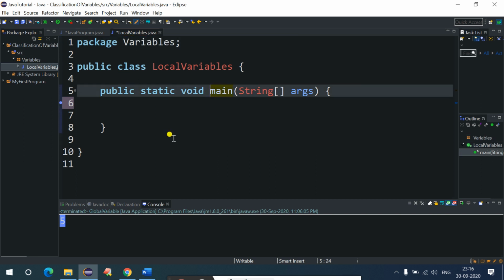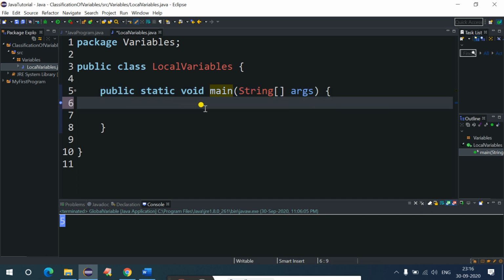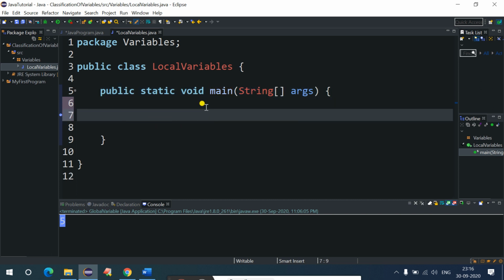So guys, in the Eclipse IDE tool we have got multiple shortcuts. On that also, I'll create a separate video, and we'll release that video soon on YouTube. So stay tuned for that. So let's discuss local variable.